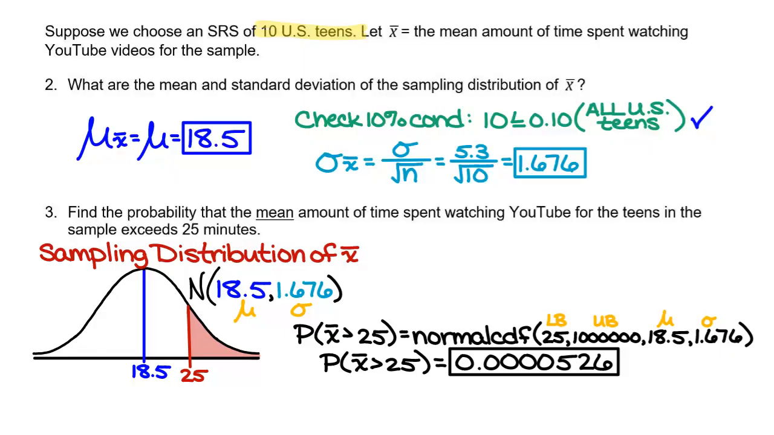Compare this probability to the one that we found up in number 1. Remember, in number 1, we said that was the probability of selecting one teenager out of the whole population, and the probability that that one teenager watches YouTube for more than 25 minutes on that day. What is this the probability of?